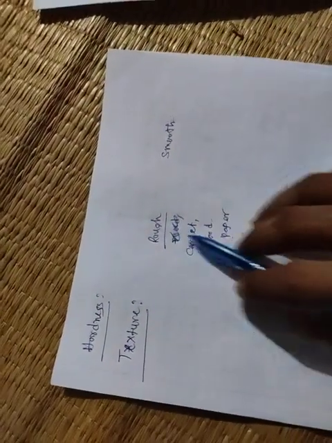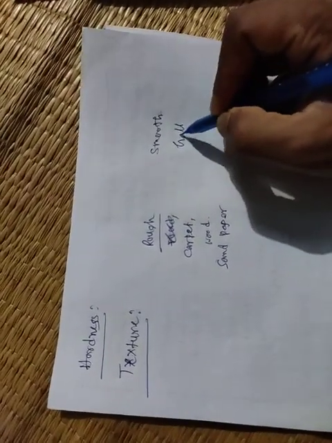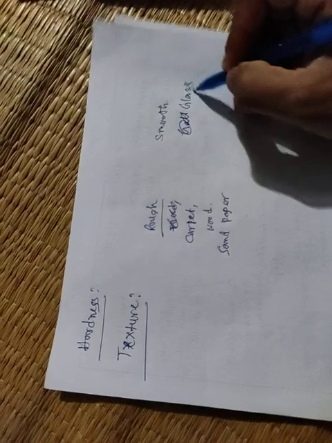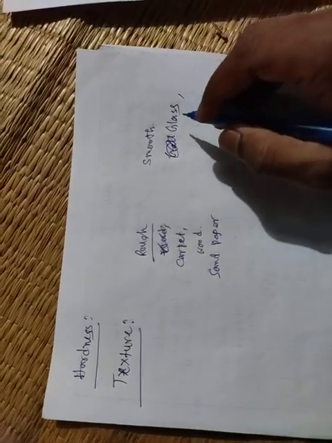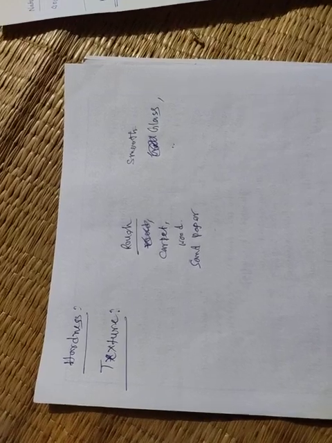These objects have a rough surface. Any glass material has a smooth surface. Again, any metallic surface has a smooth surface. Clear? So this is the property of texture.